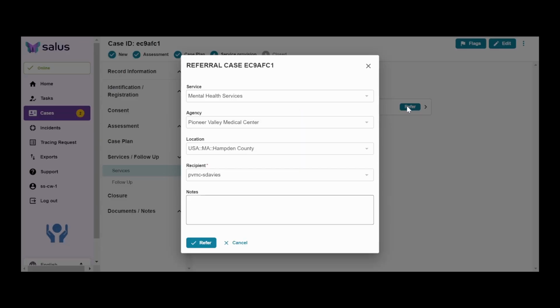As I refer my case for this service, I'm going to leave a note for the service provider giving some explanation about the service they need to perform. Note that I can always revoke access to this case later if I need to.